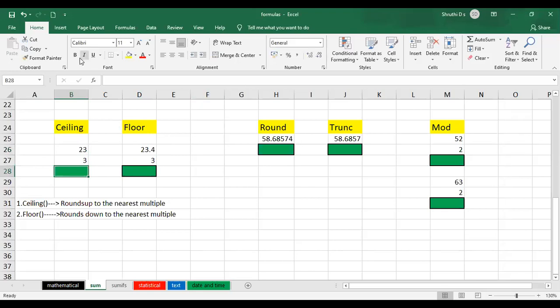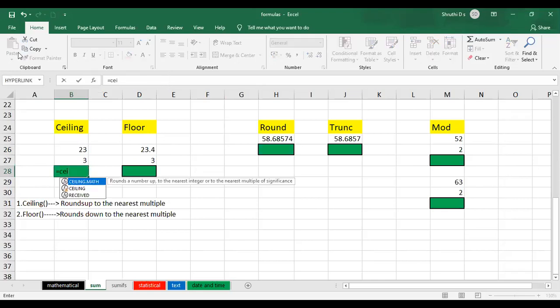How do I check? I have to use the ceiling function, right? So is equal to ceiling. Okay, once you type that, you get the suggestion here. Just press the tab. And now I'll select the number here, or manually you can enter there. Okay, I'll just select the cell here. And as you can see, the ceiling function will take 2 arguments, 2 numbers. So first one is the number, which has to be rounded up. And the second one is the significance.